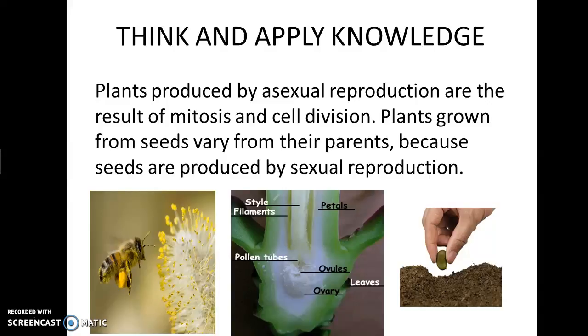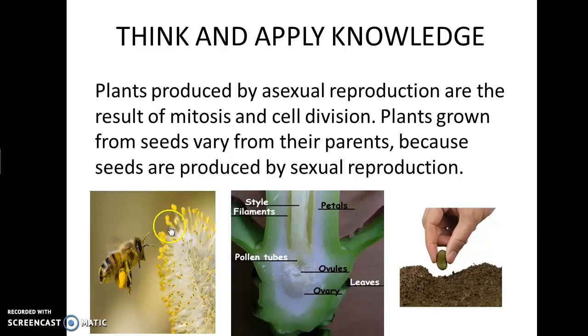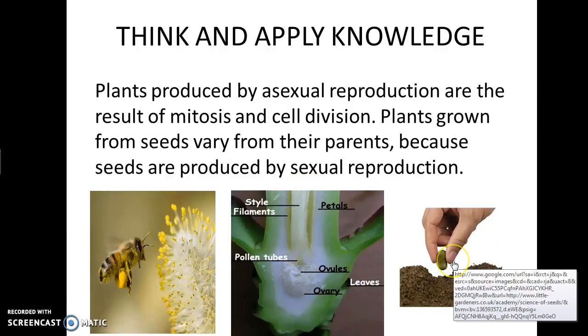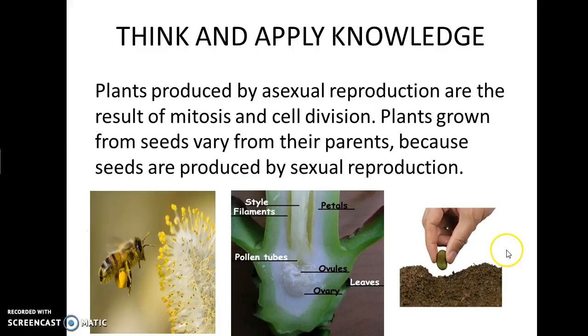And then with plants, their female sex cell is this ovary. So if you cut a plant, you would see this piece here if it reproduces sexually. And so this is a female part. So basically when a bee takes the male part, like pollen, and puts it on a new flower, that pollen's going to travel down and end up in the ovary, and that's how a seed is formed. So we know with sexual reproduction in humans, we have a sperm and egg. When they meet, a baby is formed. With plants, it's a pollen meets an ovary, and a seed is formed.